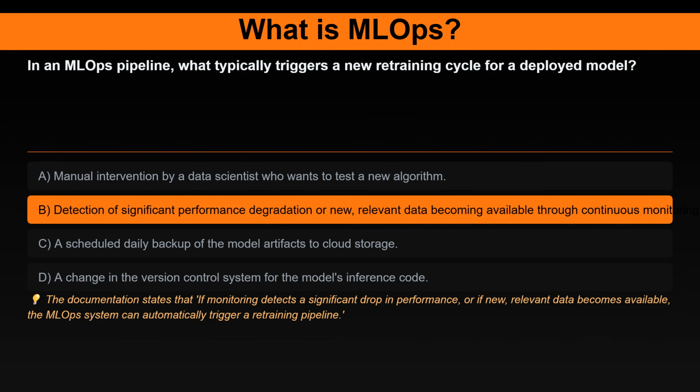The correct answer is detection of significant performance degradation, or new, relevant data becoming available through continuous monitoring. Here's the explanation. The documentation states that if monitoring detects a significant drop in performance, or if new, relevant data becomes available, the MLOps system can automatically trigger a retraining pipeline.